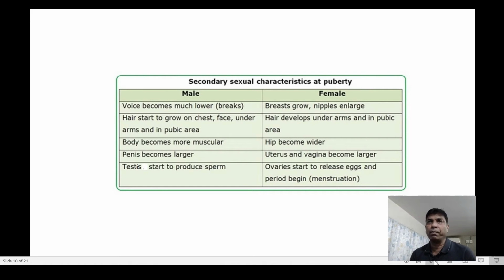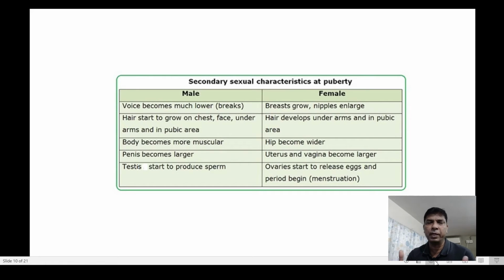Now, the secondary sexual characters are distinct in case of males as well as in case of females. For example, there are lots of differences of secondary sexual characters between a male and a female. In case of male, the voice changes very distinctly, actually the voice breaks. And in case of females, the breasts grow and nipples enlarge. In case of males, hair starts to grow on chest, face, underarms, and in the pubic area, whereas in case of females, hair starts developing under the arms as well as in pubic areas. The body becomes much more muscular in case of males, whereas in case of females the hips become wider. The penis becomes larger in case of males.